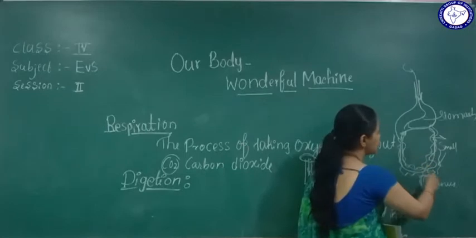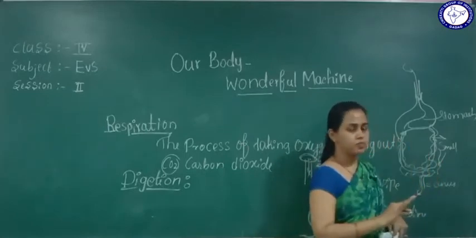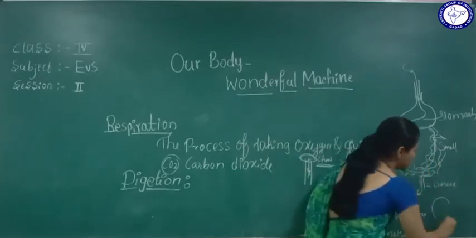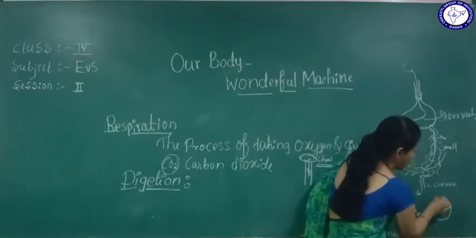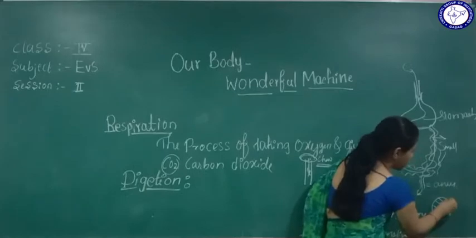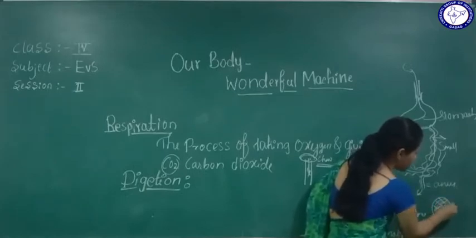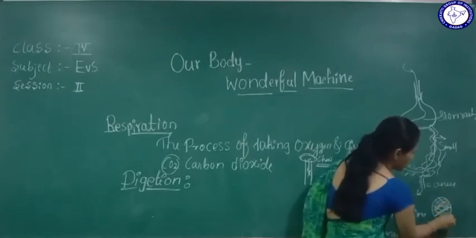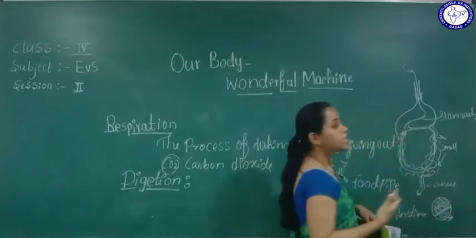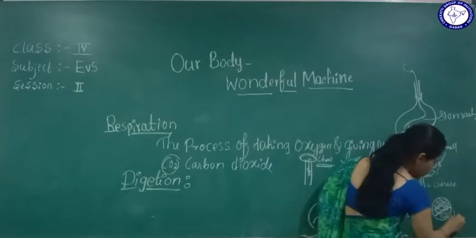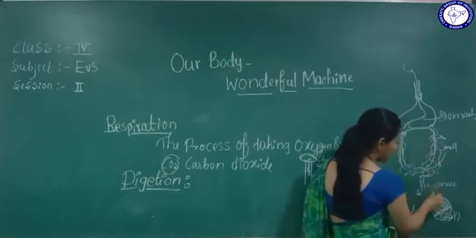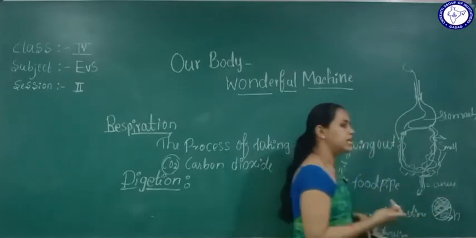It's like a chapati, right? In this part it has all the proteins and all, so it will take only this part. This other part it will send to the large intestine, where it will mix properly again and be sent to the anus, which is like waste.